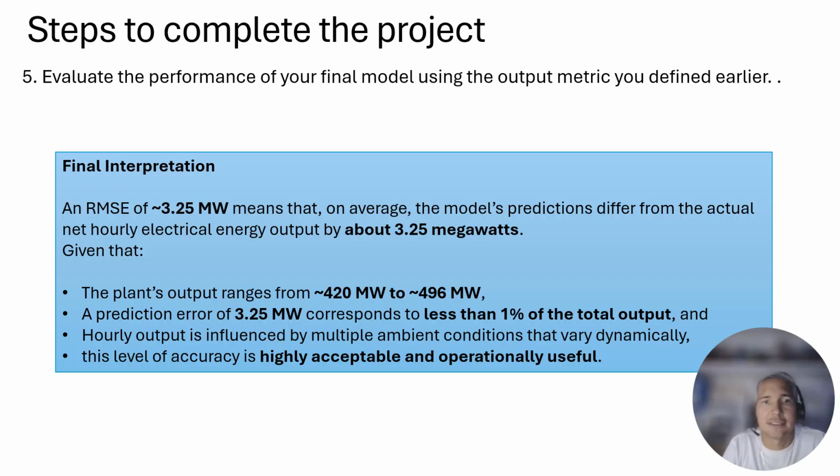And the final interpretation is that an RMSE of around 3.5 megawatts means that on average the model's predictions differ from the actual net hourly electrical energy output by about 3.5 megawatts, given that the plant's output ranges from 420 megawatts to 496 megawatts. A prediction error of 3.5 megawatts corresponds to less than 1% of the total output, and hourly output is influenced by ambient conditions that vary dynamically. This level of accuracy is highly acceptable and operationally useful.